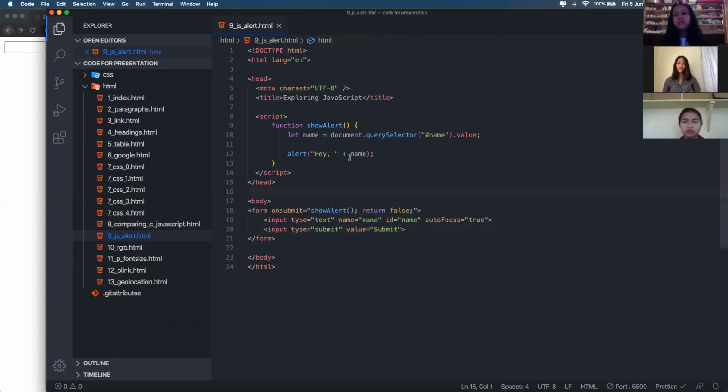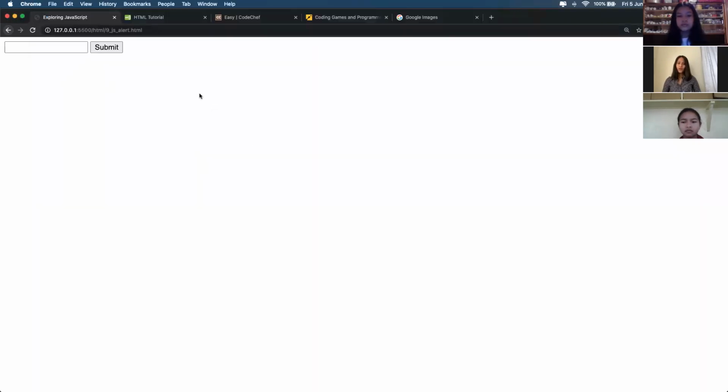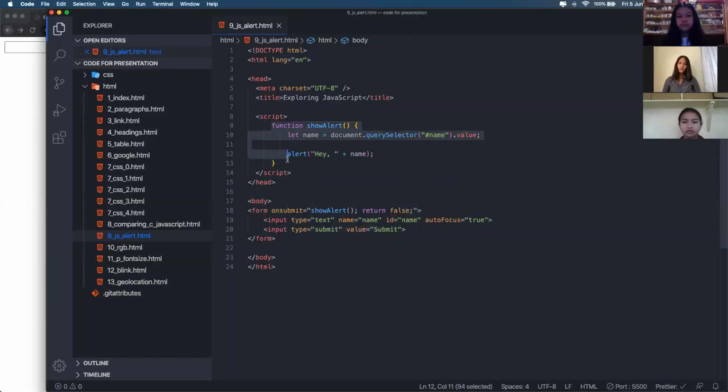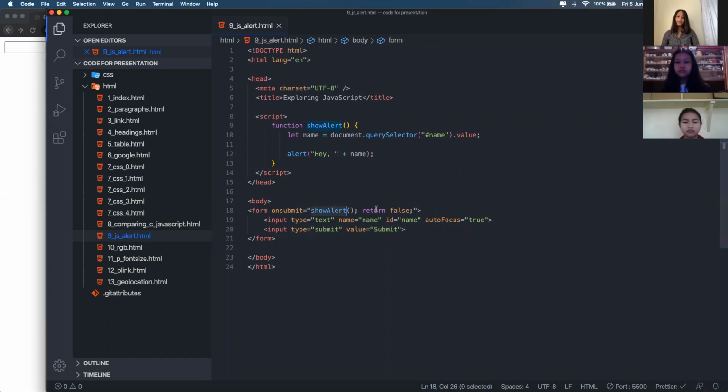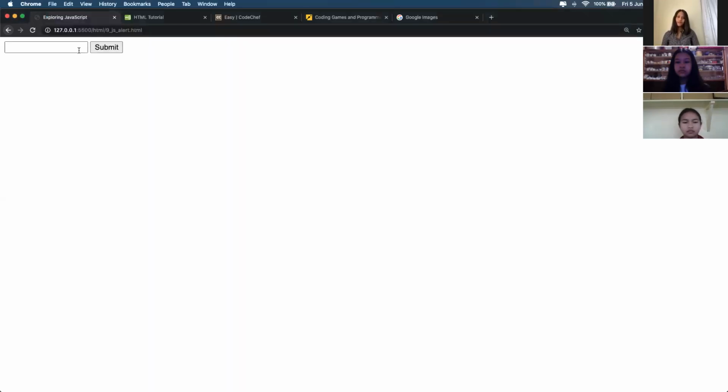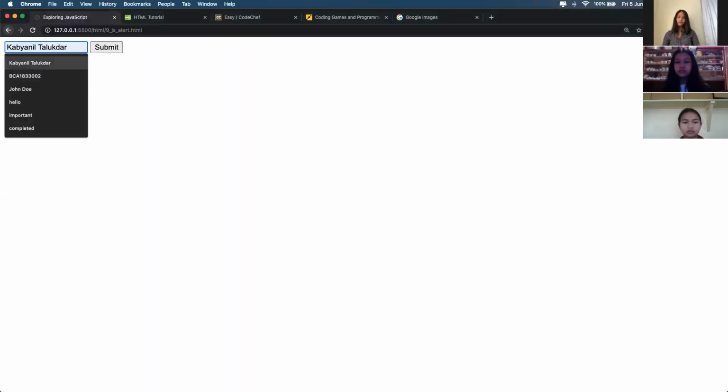Absolutely. All right, so we'll be looking at this next example where we are using JavaScript to show an alert. What is an alert? We'll be looking at that right now. Let's look at the actual code first.